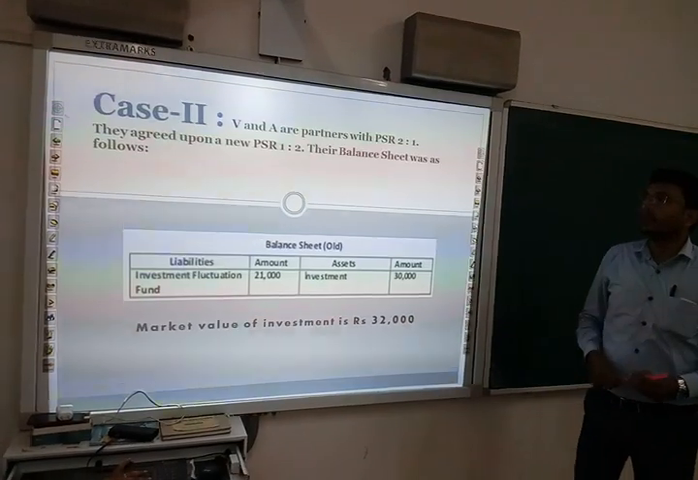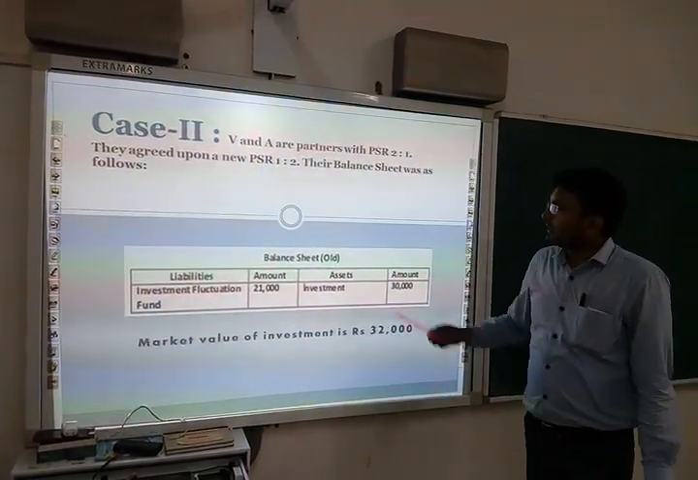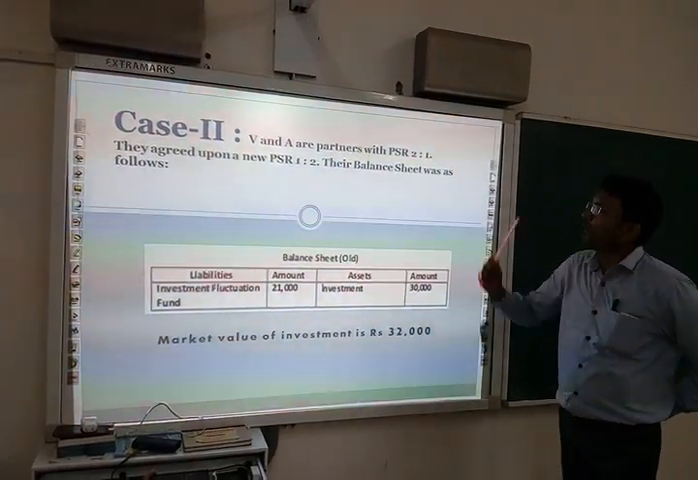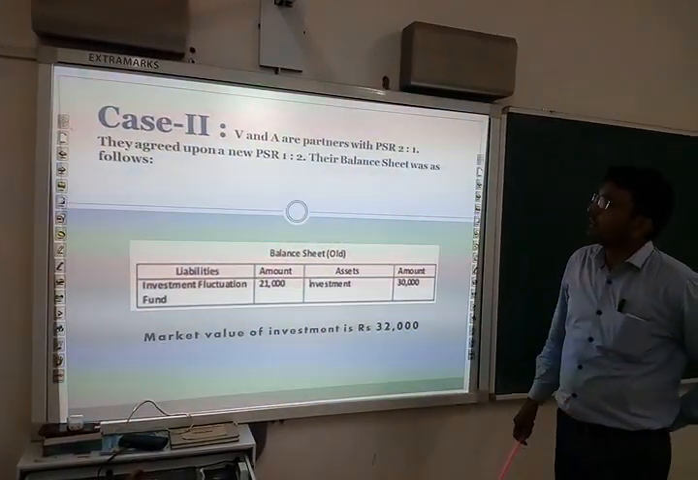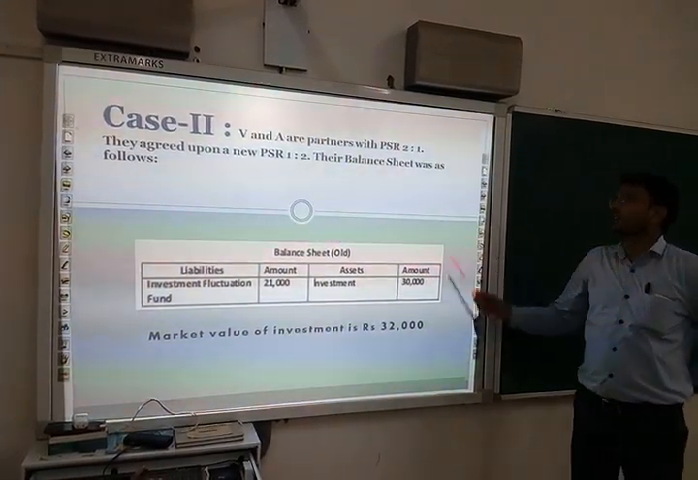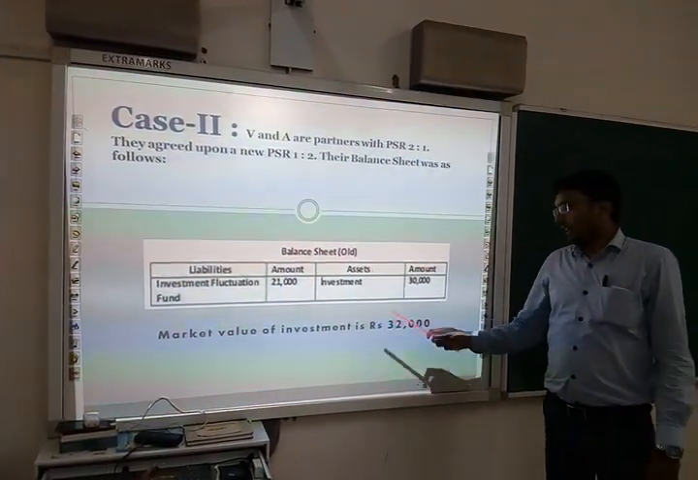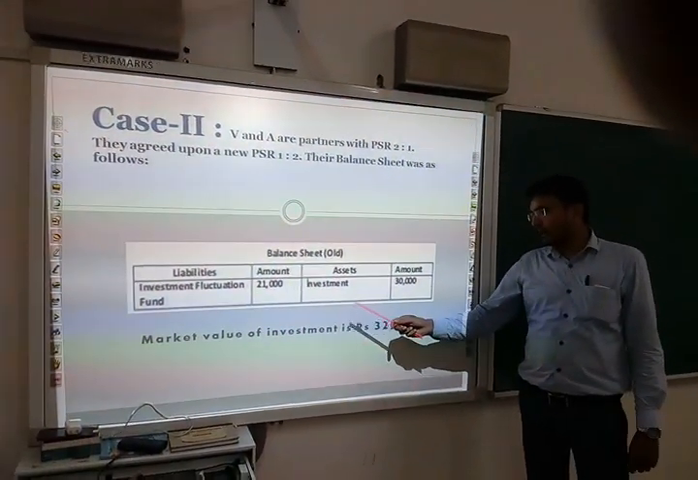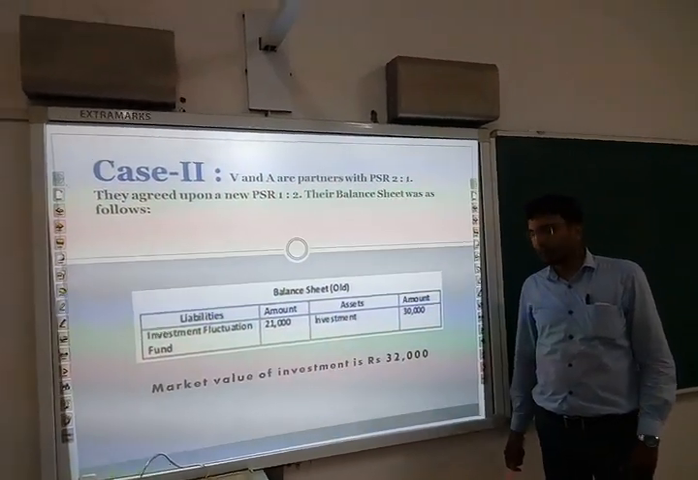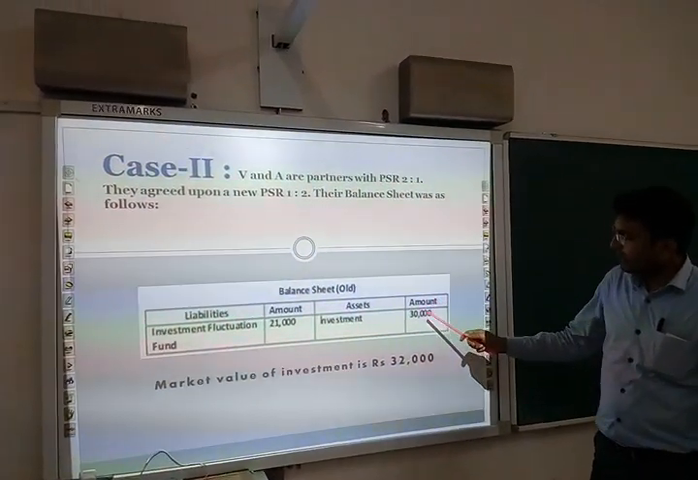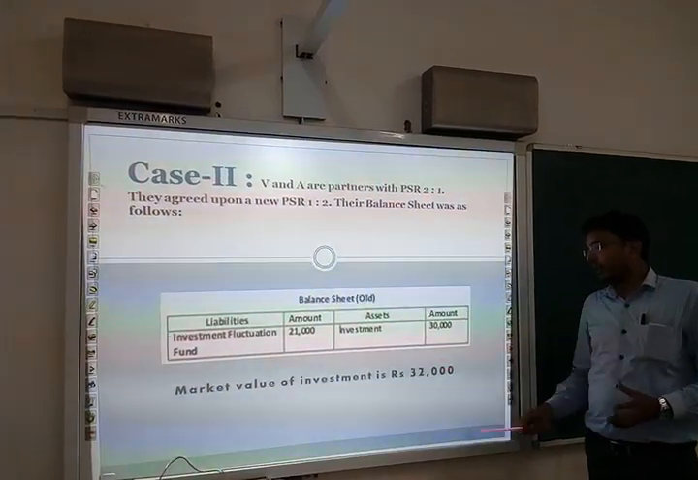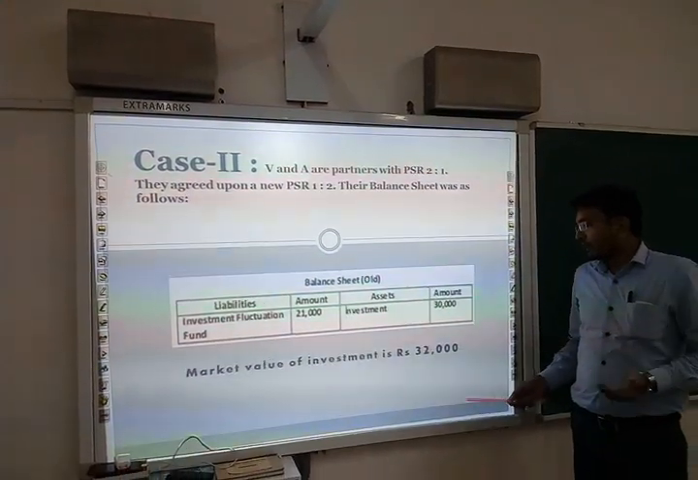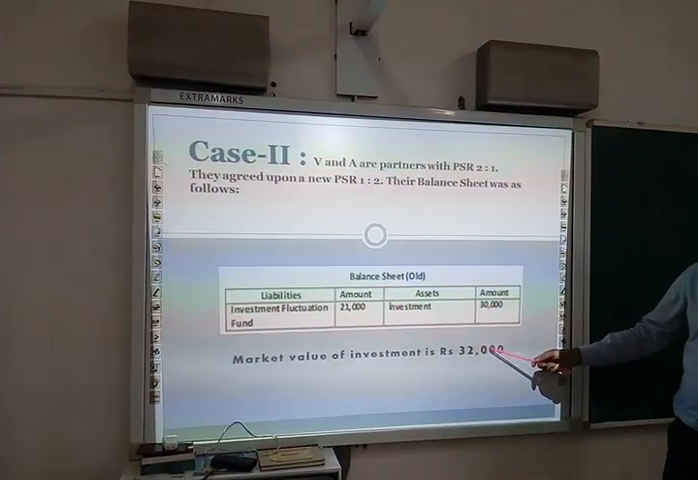The next case that we are going to consider is the same question with a slight change. V and A are partners with PSR 2:1. They agreed upon a new PSR 1:2 and their balance sheet was as follows. The balance sheet is the same as in the earlier question. The only difference is that here we are taking the market value of investment as rupees 32,000. So market value is increasing. Suppose this investment is in shares of a company and the share value has been increasing.